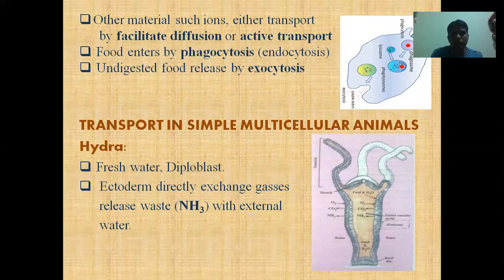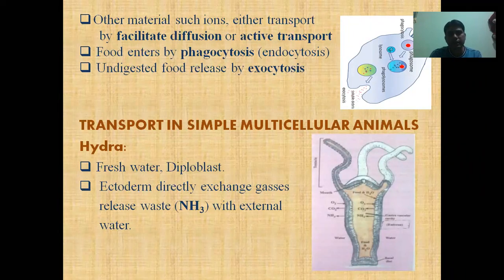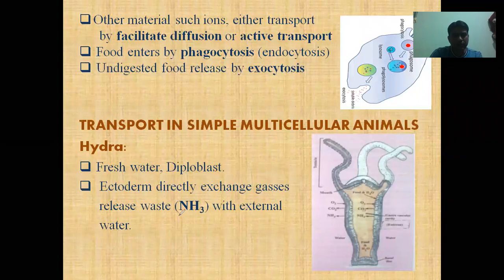So if we are talking about the ectoderm, it directly exchanges gases with the external environment and releases its waste directly into the external environment. This means the waste is ammonia.